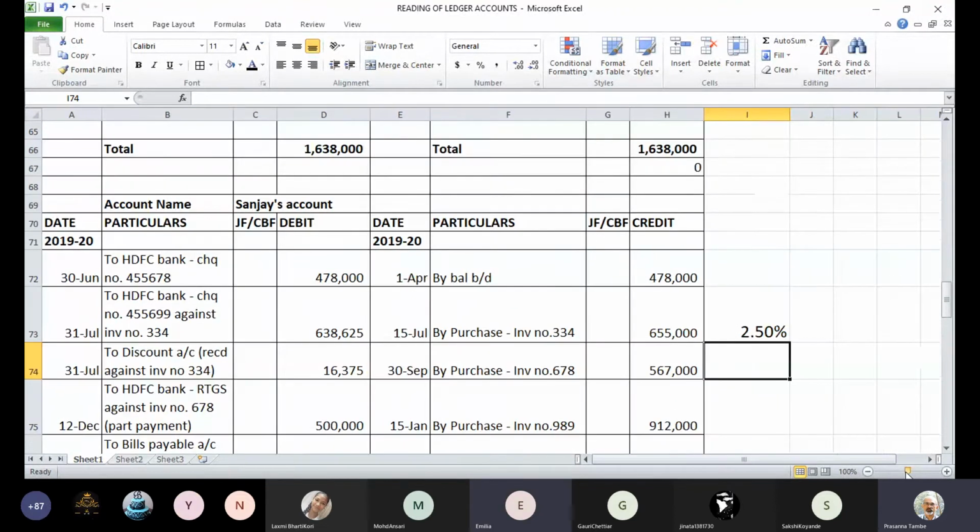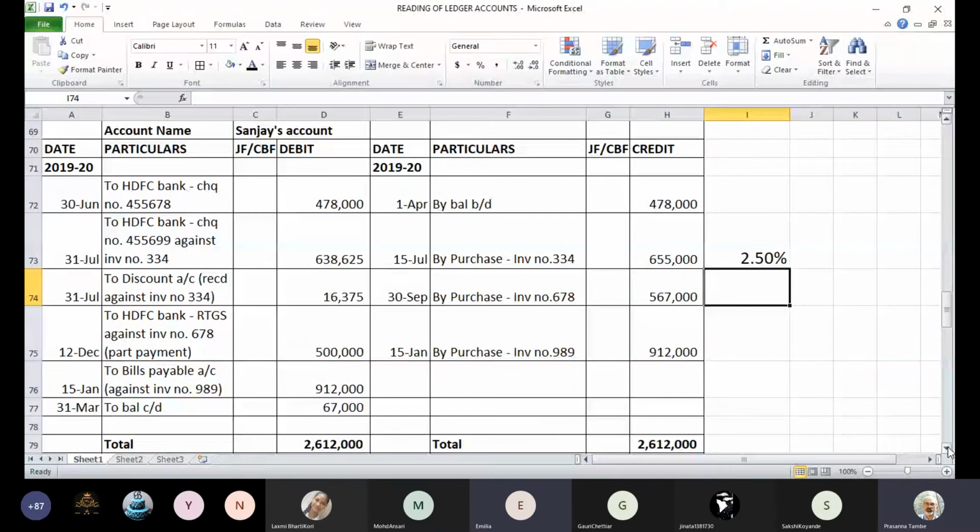Like how do we come to know when the bill becomes less or when we have to pay? Like in the previous sum on 31st July we had a discount which was given to us. But here, on the last payment of 5 lakhs on 12 December, how do we come to know it is part payment or what? See the narration mentioned there. Yes, it will mention as part payment. Okay, sir.